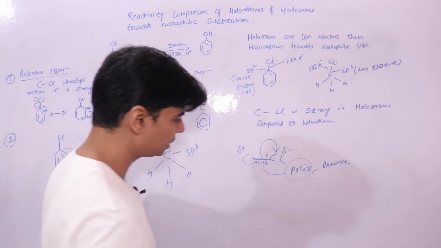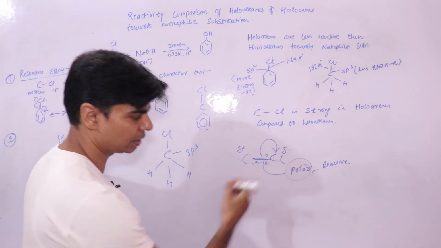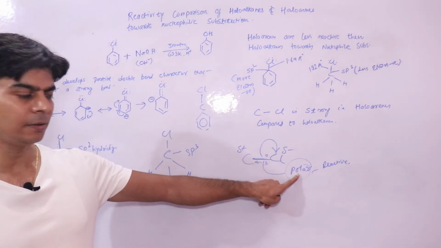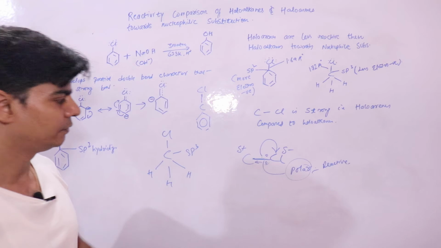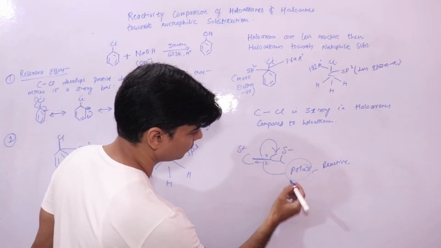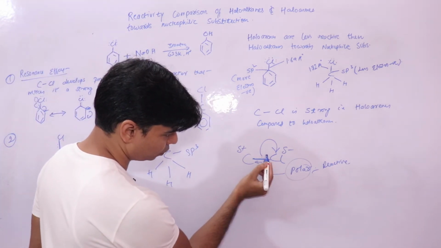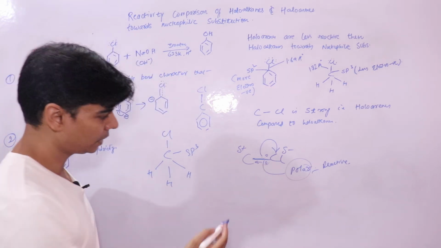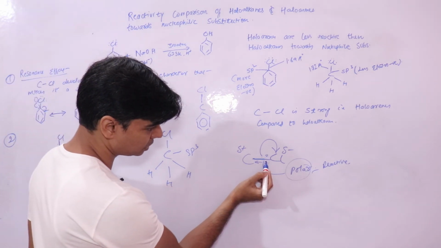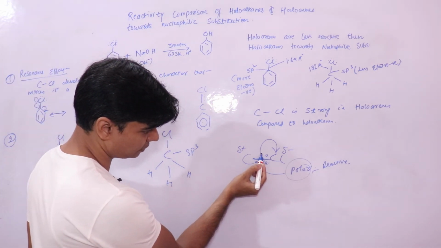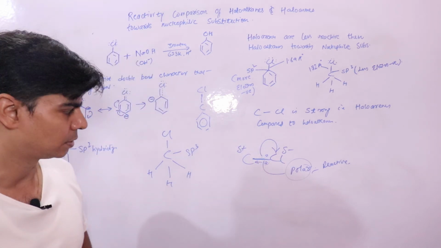Anything that will decrease this polarity will reduce the reactivity, which means displacing this electron pair back closer to the central position.